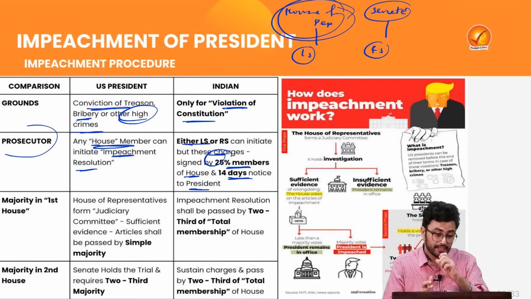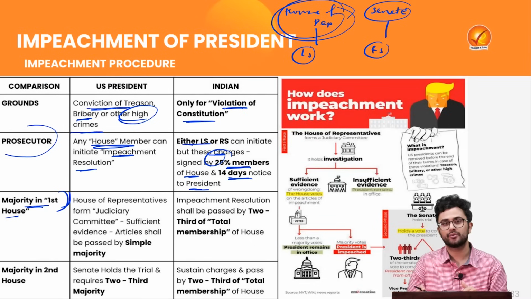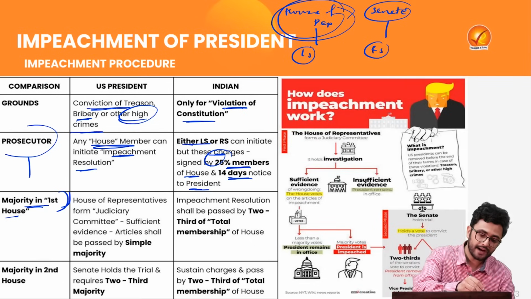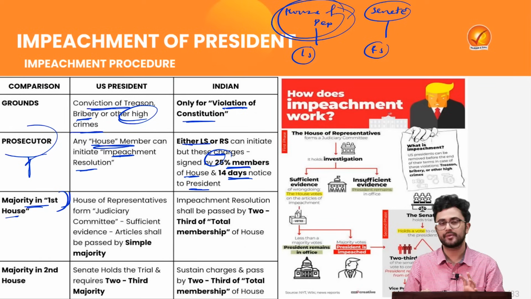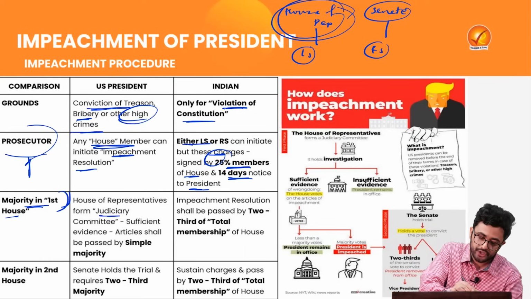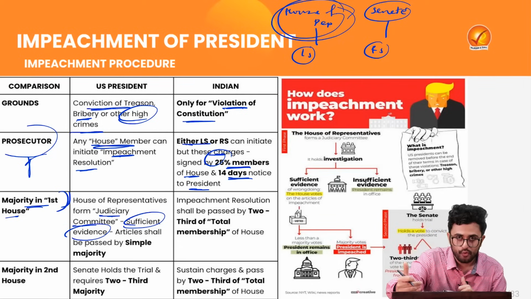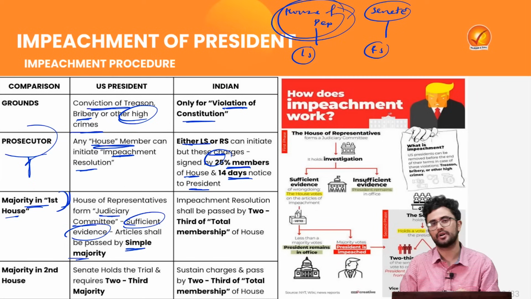Then what is the requirement to pass such a resolution, or the majority to pass such a resolution, in the first house which is acting as a prosecutor? So for the US president, the House of Representatives first forms a judiciary committee, and if they have got sufficient evidence, then this resolution is put to vote, and that resolution shall be passed by a simple majority.